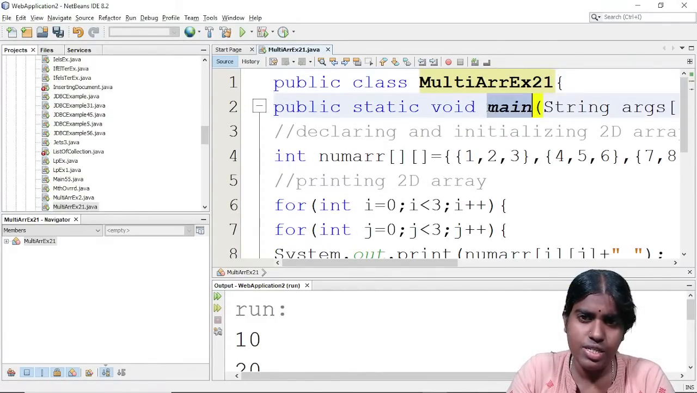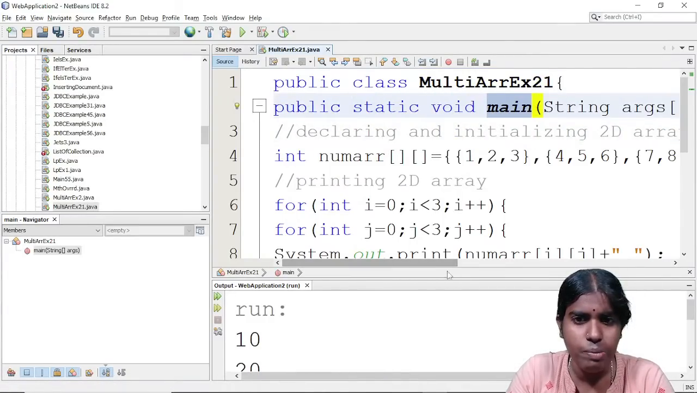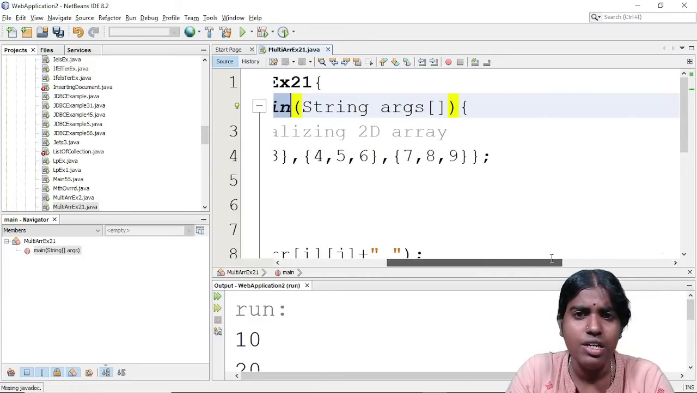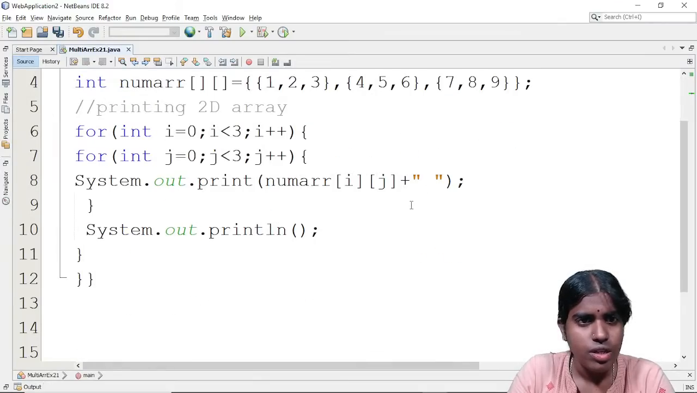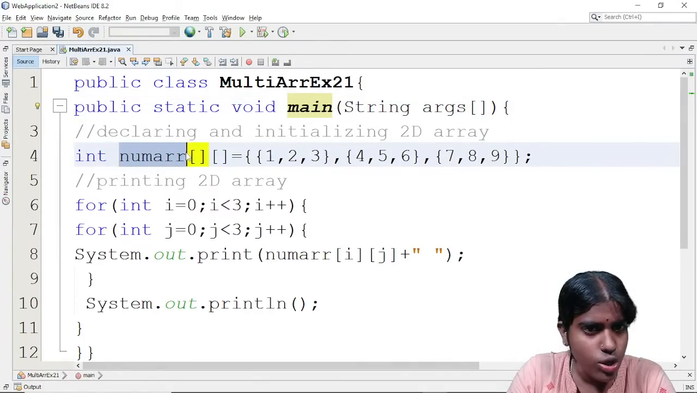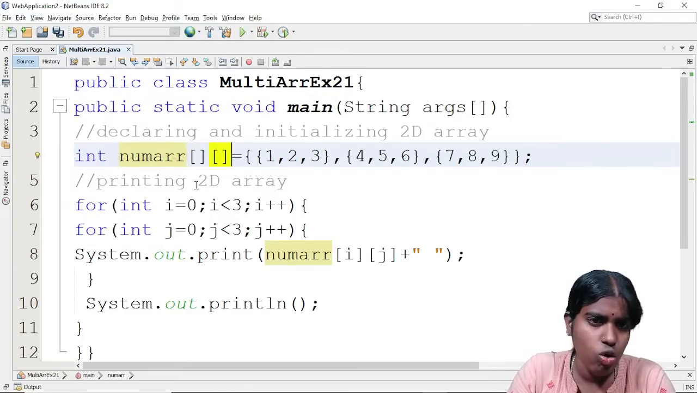Inside this, the program execution always starts from the main method. So I give public static void main. The argument is passed as String args. Whenever I want to initialize any array, first I need to give the corresponding data type and the name of the array, with the open square bracket and close square bracket. For example, I am storing some elements inside my array.